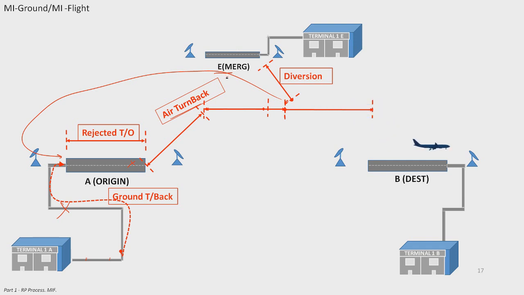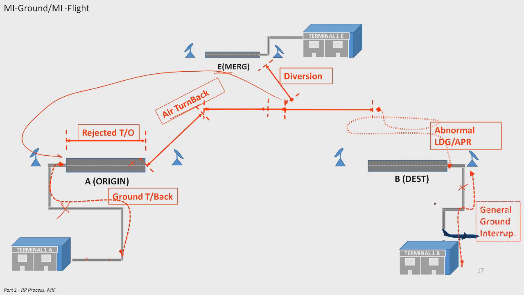Okay? Let's say something happened now during approach or landing or descent. Or we have our second attempt here, we had to go around. Okay, we are good. And we call it abnormal landing or abnormal approach. Next, let's say we landed and everything was okay, but now we have a problem, again engine problems, on the ground. We call it general ground interruption.